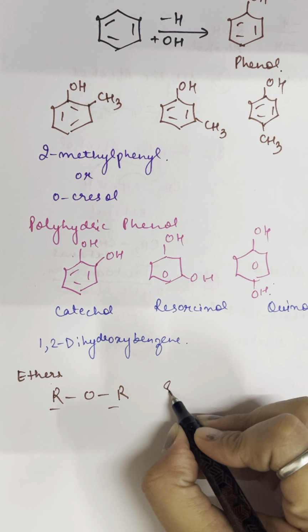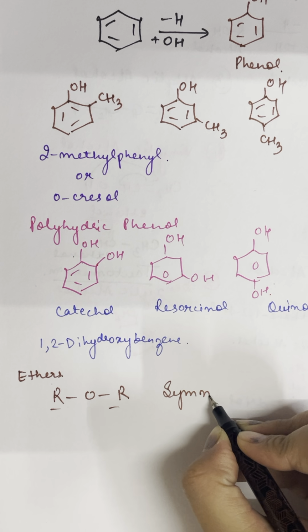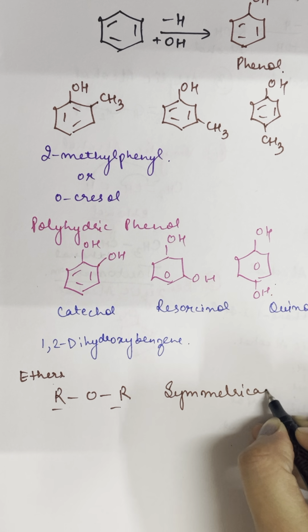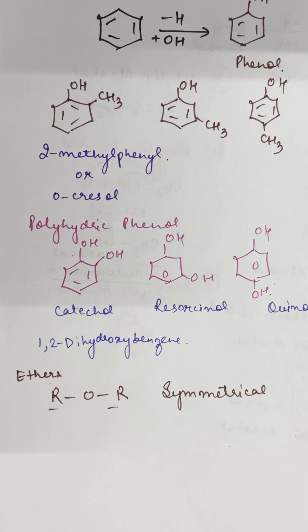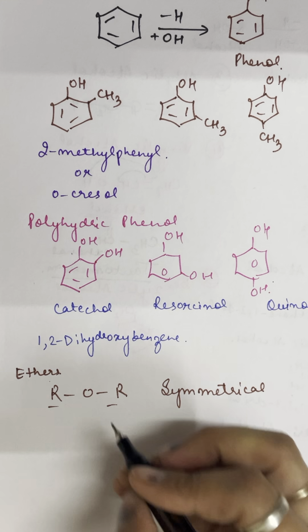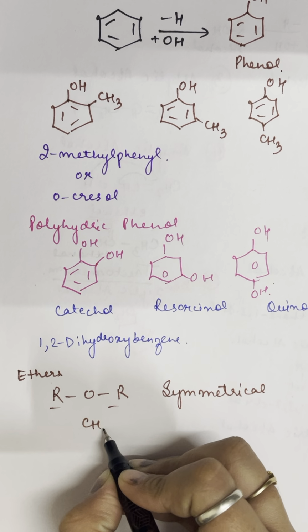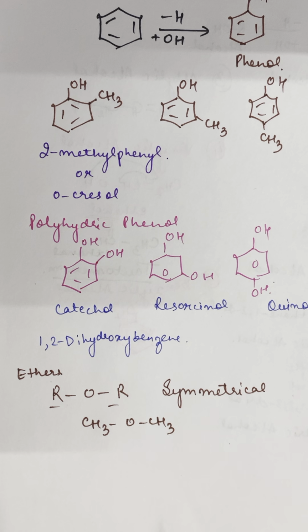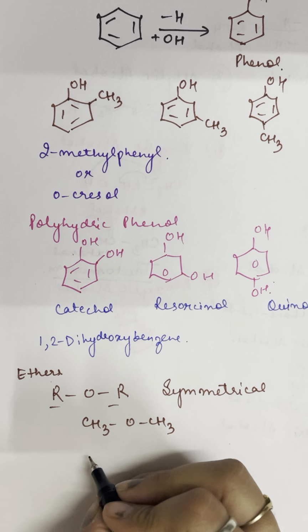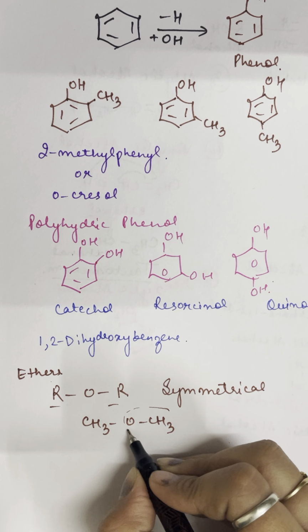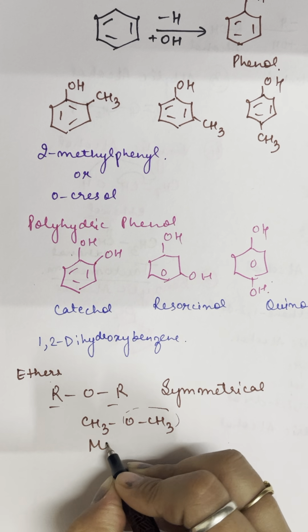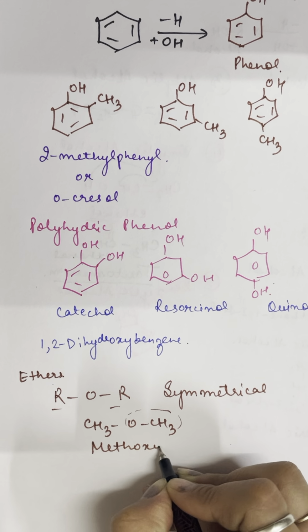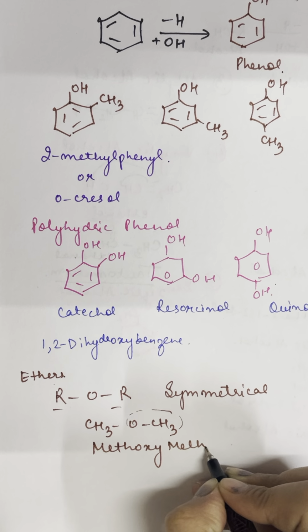So first let's think about symmetrical ethers. In symmetrical ethers, you can take CH3OCH3. What will be the name of this compound? This is methoxymethane.